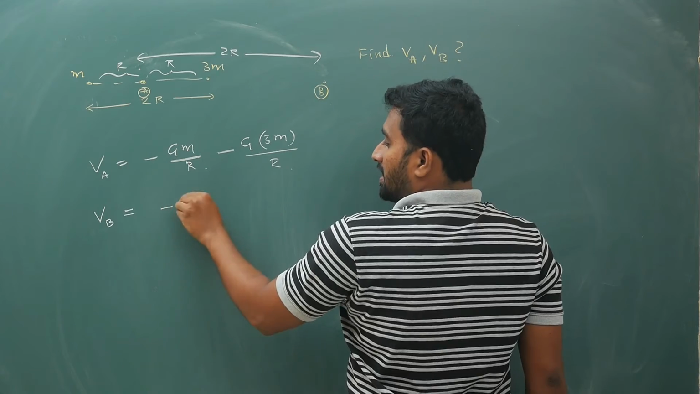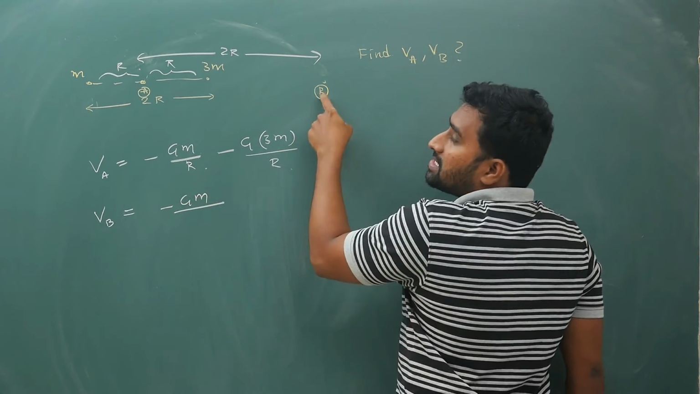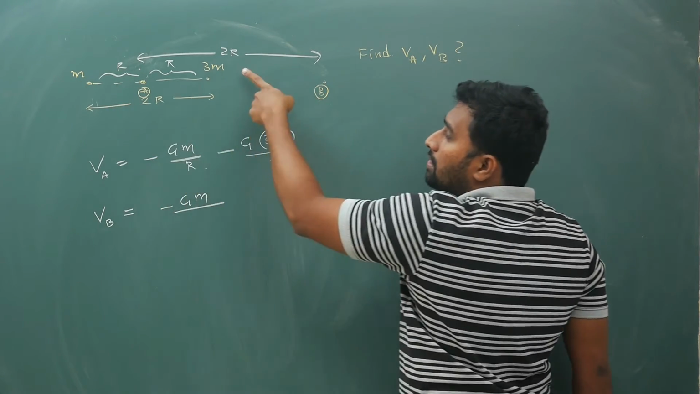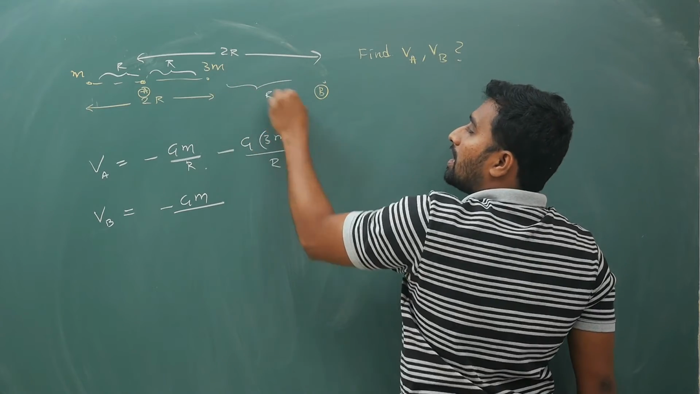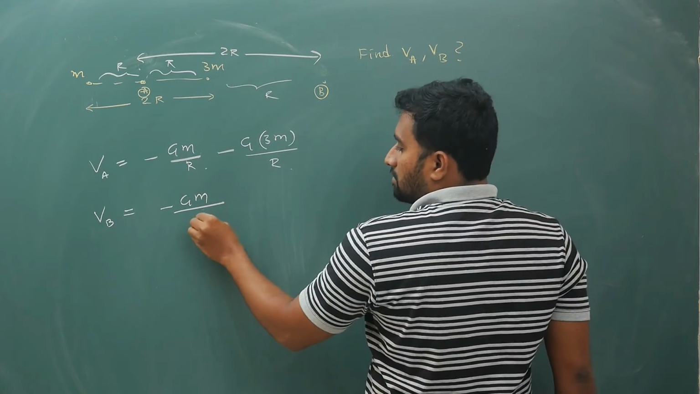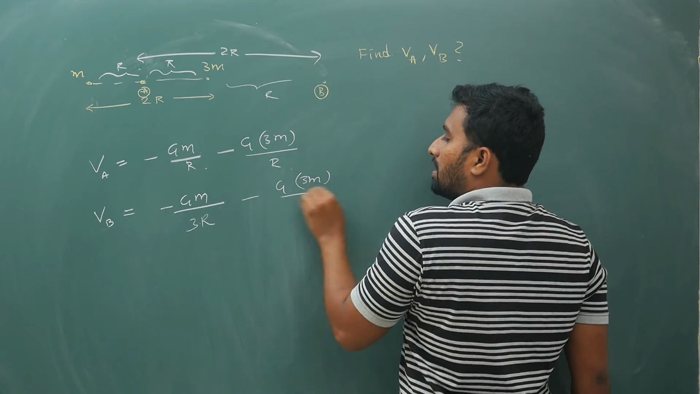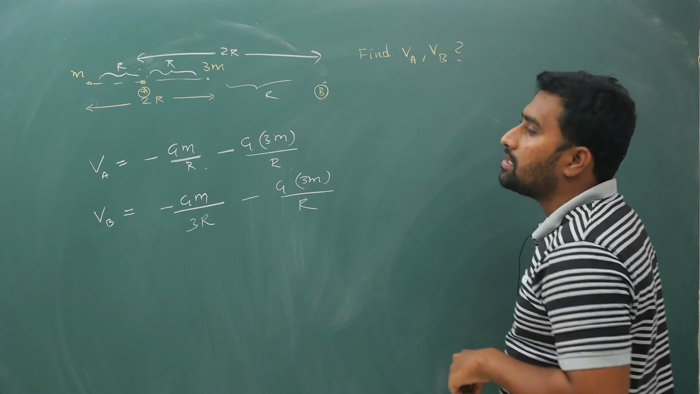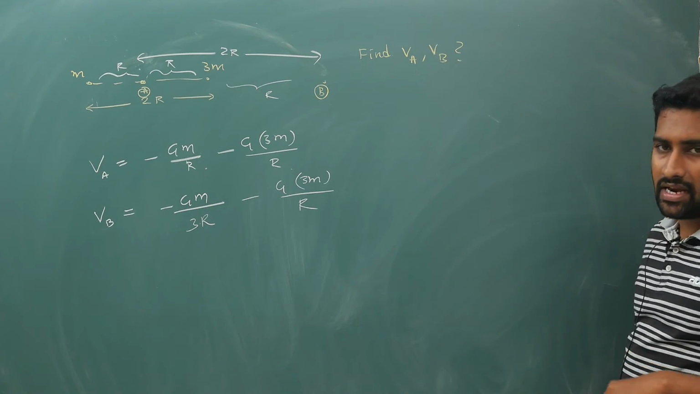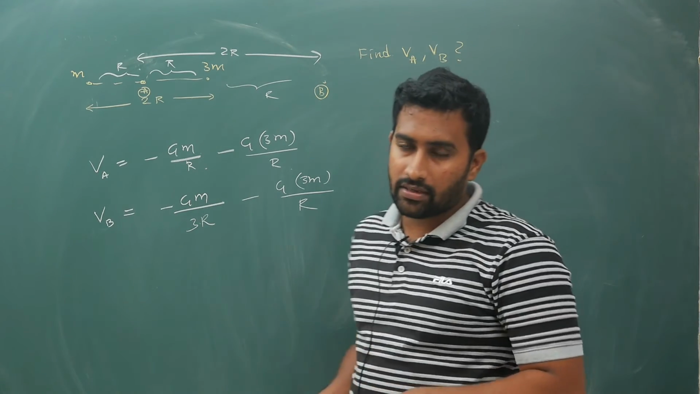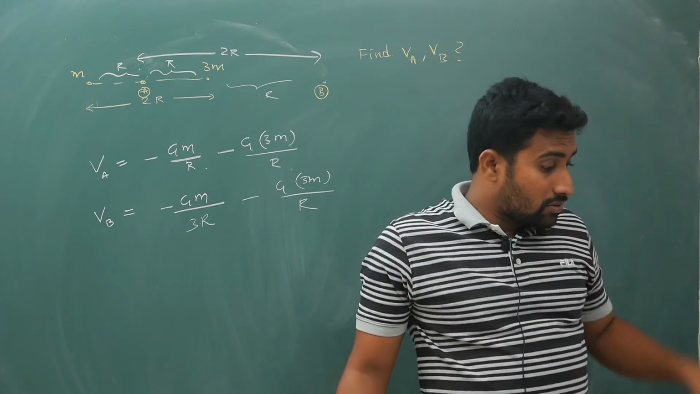From here, minus Gm by, how much is the distance from this point to m? 2R, plus this part is r indirectly. So it is minus Gm by 3r minus G times 3m by r. Okay, right? So that is your potential at A and B. Like this, you will do simple questions. Okay, now you can do it.